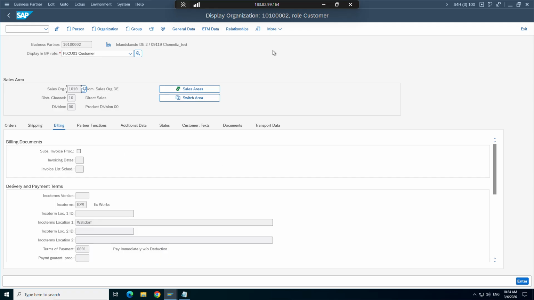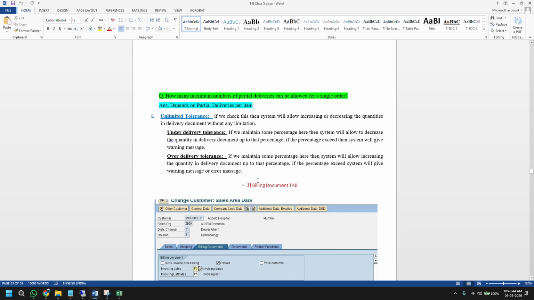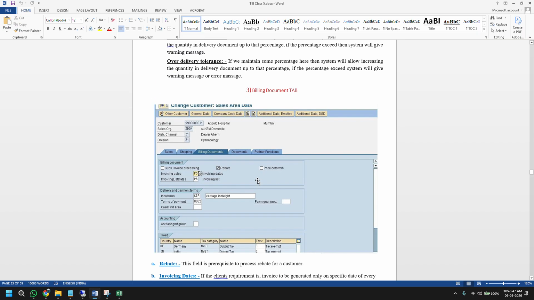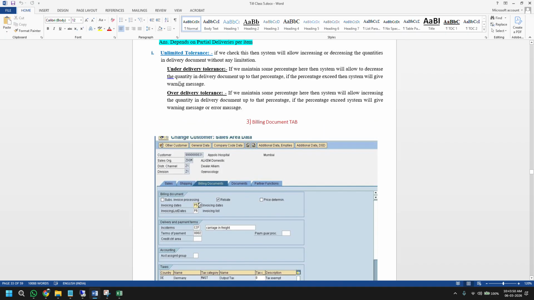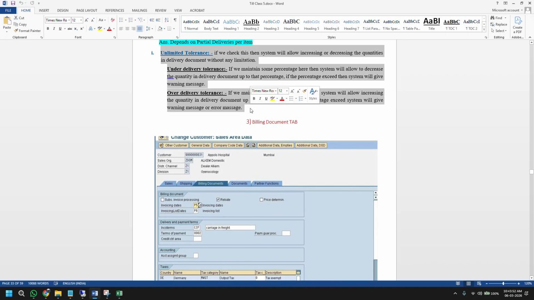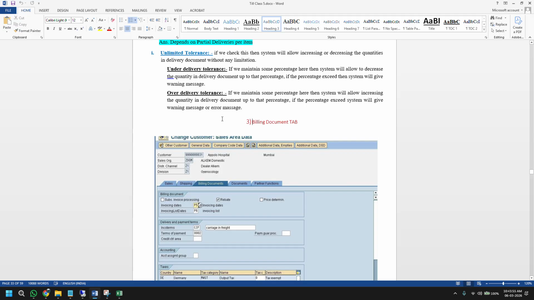Okay, now let's go to the billing tab. These all, let's go to that document. Let's not go through everything we see there. Once I share this, maybe you can read all this definition, this under delivery over delivery thing.